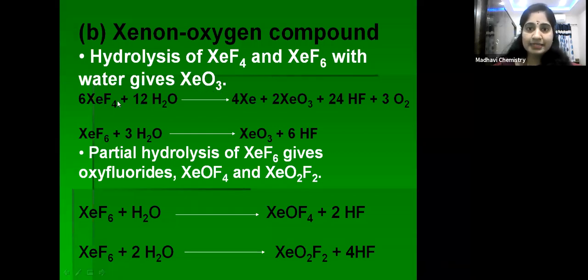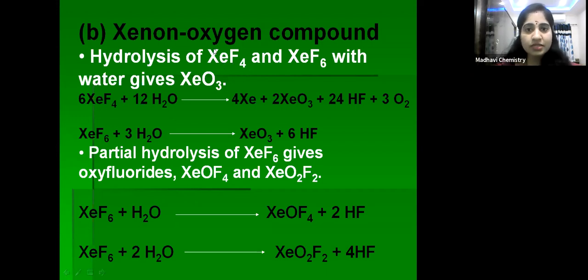Okay, now let us see the reactions. From an examination point of view, these reactions are very important, children. You have to practice these reactions. Xenon trioxide can be prepared by the hydrolysis of xenon tetrafluoride and xenon hexafluoride.